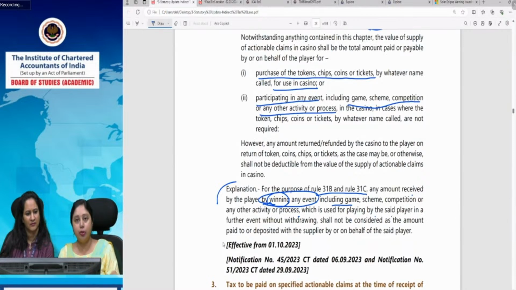Whatever you have put initially in your wallet, that would be the amount which would be taxed. But the amount which you have won and have used for further playing in that particular game or in the casino without withdrawing, that does not become taxable. So the intention is not to tax your winning amount, the amount that player has earned by winning that game, because that becomes too much. That is a very huge amount, and the intention is not to tax that. That brings an undue hardship on the companies as well as on the players.